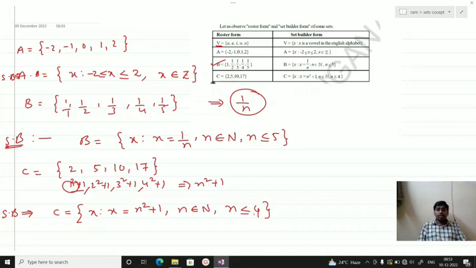Try to recall what we completed in this class. We defined the set. A set is nothing but a well defined collection of distinct objects. All the objects in the set are called elements. Next, sets are represented in two ways. One is roster form, where elements are separated by commas. Another is set builder form, where we include the property and write it. I hope you understood this.